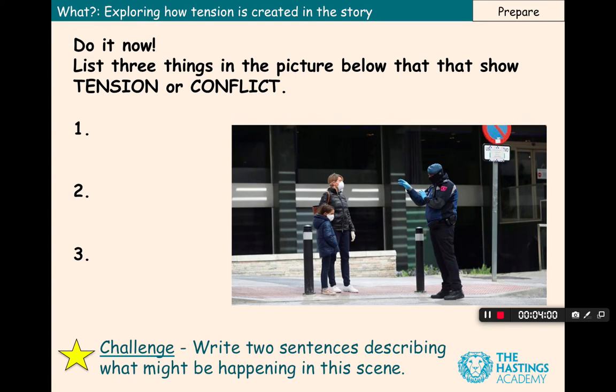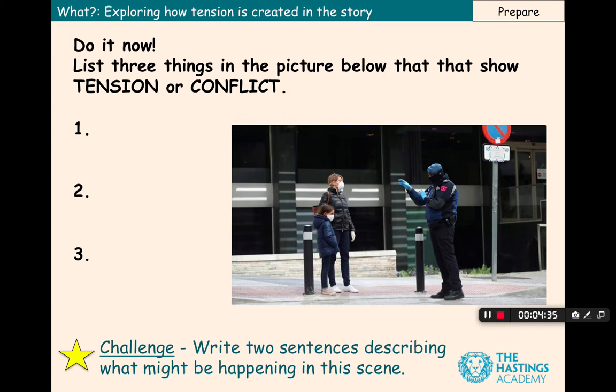The second thing I wrote down is that this person here, although I'm not sure, might be some kind of police officer or security guard, and sometimes people are intimidated or scared by them, so that might create a bit of tension, although for the most part they're there to keep people safe. And then the last thing I wrote down was just freedom. It seems like maybe these two people, this mom and daughter, are out for a walk, maybe to get fresh air, but they might be being questioned about that or feel like they can't do things that they used to do. So maybe the fact that there isn't as much freedom anymore.